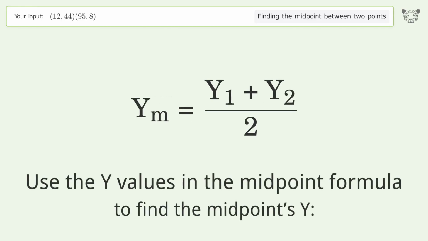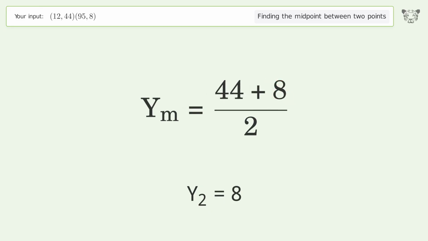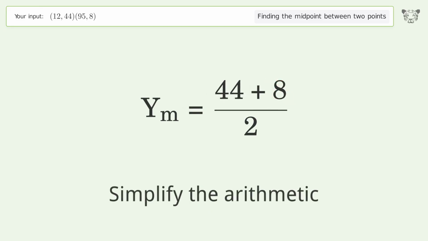Use the y values in the midpoint formula to find the midpoints y. y1 equals 44. y2 equals 8. Simplify the arithmetic.